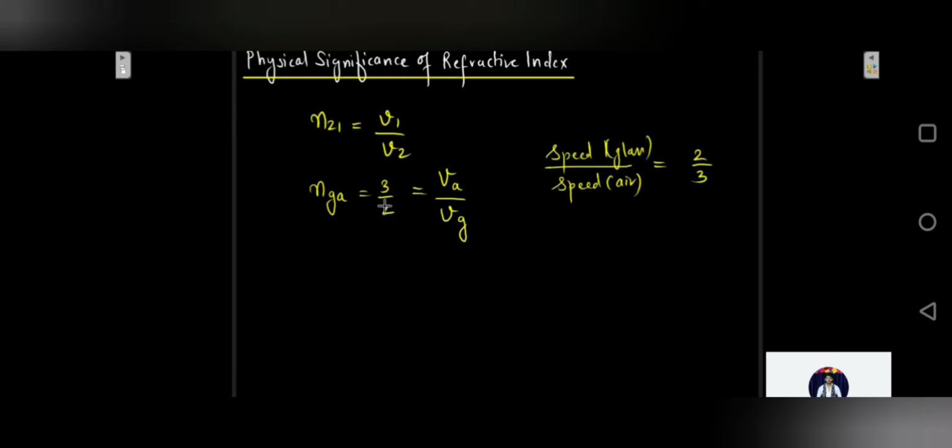Or we can also say that the speed of light in glass is 2/3 of the speed of light in vacuum or air. This inference can also be taken from this particular ratio, 3/2 or 2/3, which is given to us, that is the refractive index. So this is the physical significance of refractive index.